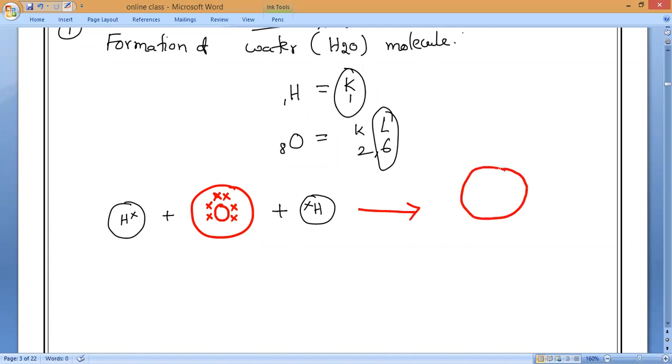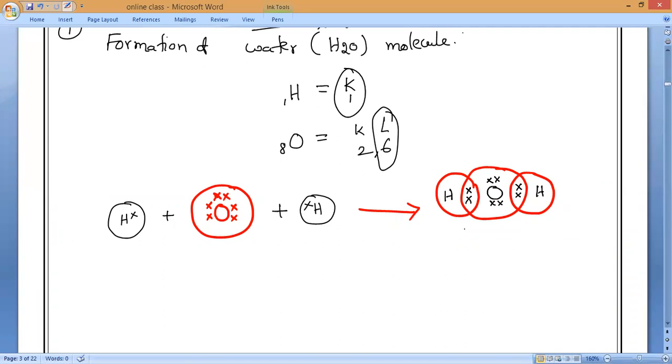Now this is the oxygen, which will react with the two hydrogens like this. I will represent this hydrogen sharing one electron, and here also the hydrogen sharing one electron. So for the middle oxygen, how many electrons are remaining? Two electrons are gone. How many are remaining as unshared electrons? Four.